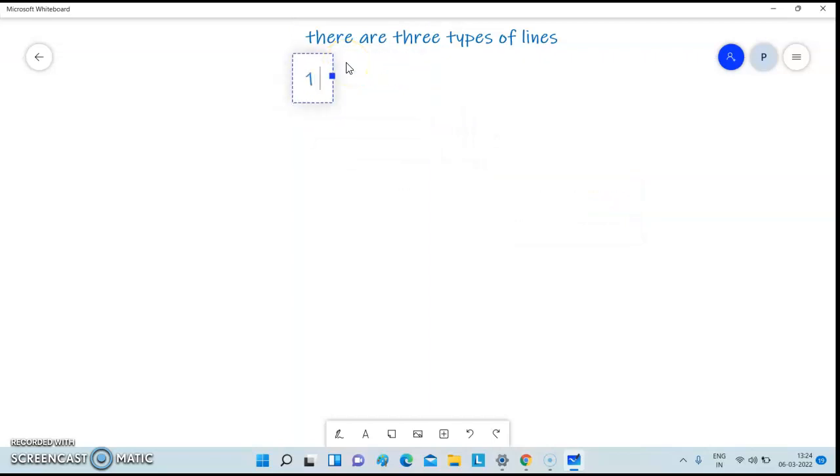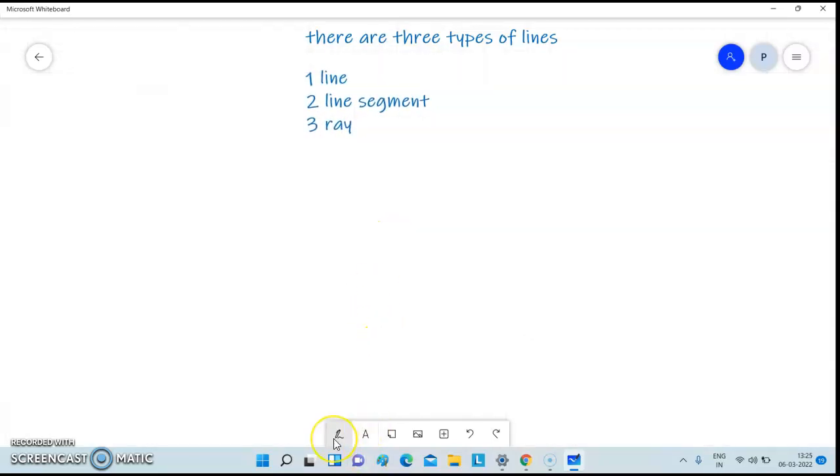First is line. Second is line segment. Third is ray. These are the lines.